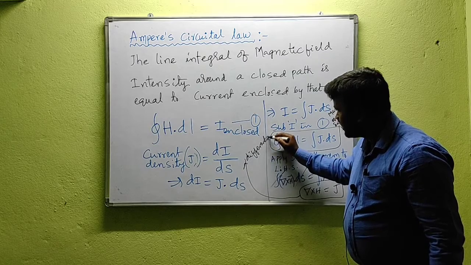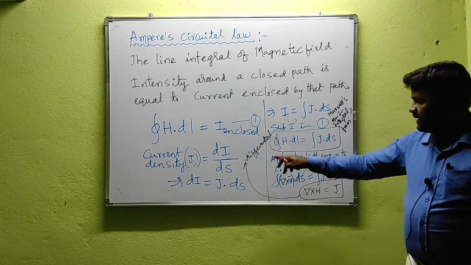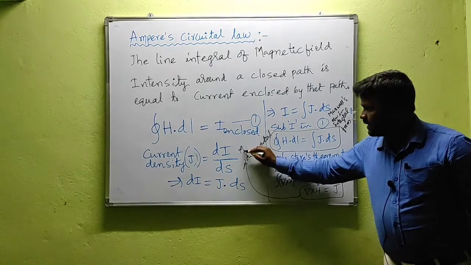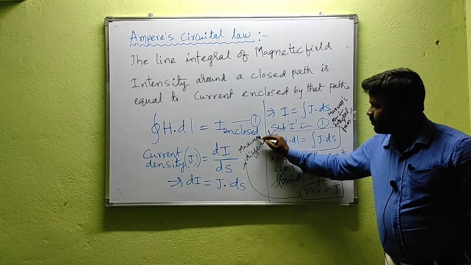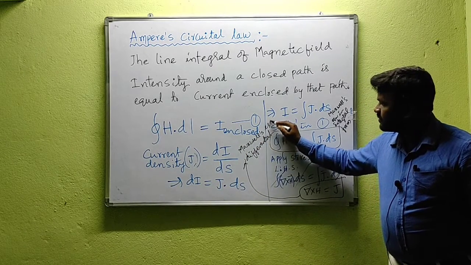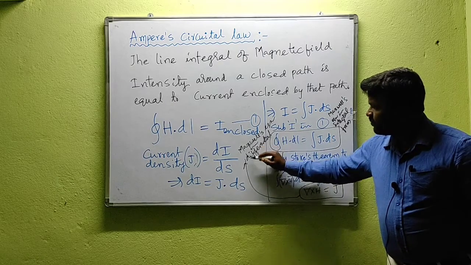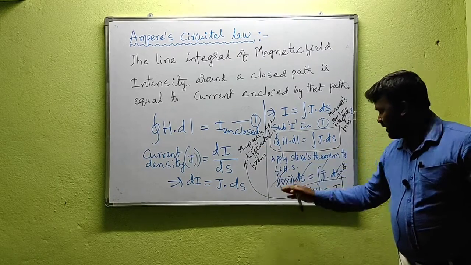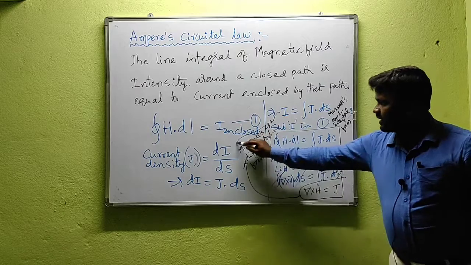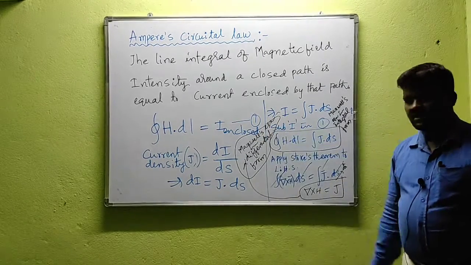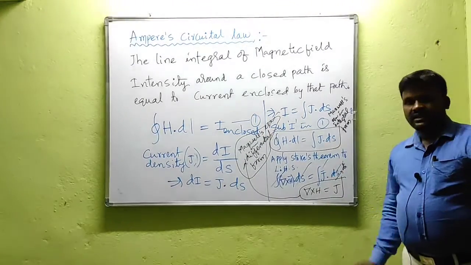Okay, here I have a space problem, that's why I wrote here like this. Sorry for this. And Maxwell's equation in integral form.